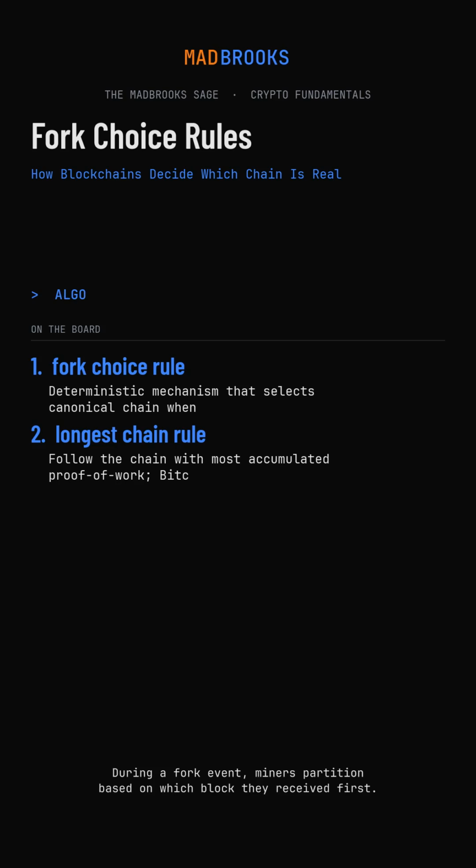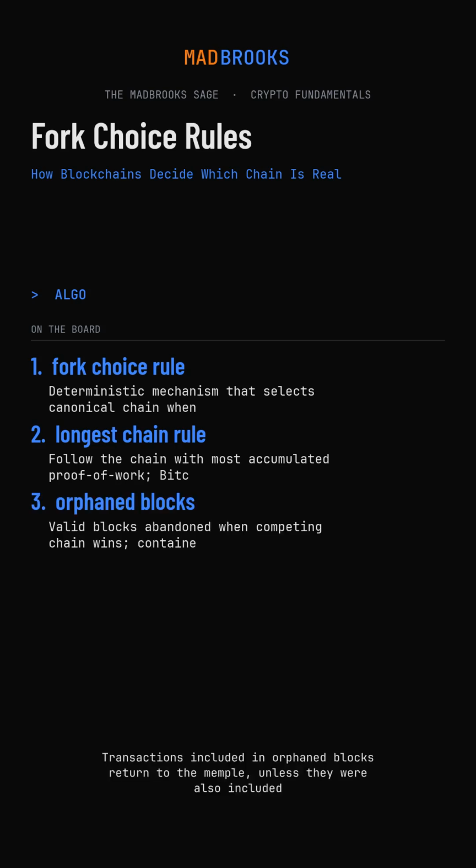Correct. During a fork event, miners partition based on which block they received first. Both factions mine on their respective tips. The fork persists until one chain establishes a length advantage, at which point rational miners switch to maximize expected reward. Miners on the abandoned chain waste resources mining blocks that become orphaned, receiving no reward. This creates organic incentive alignment. The uncertainty period typically resolves within 1 to 3 block intervals for accidental forks.